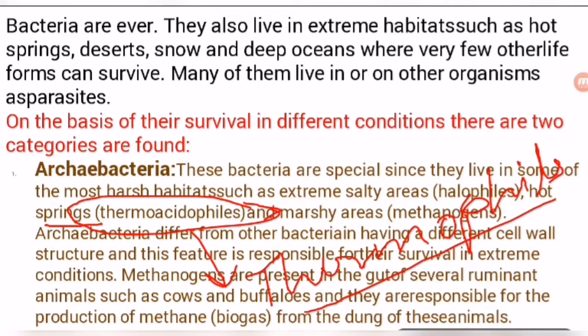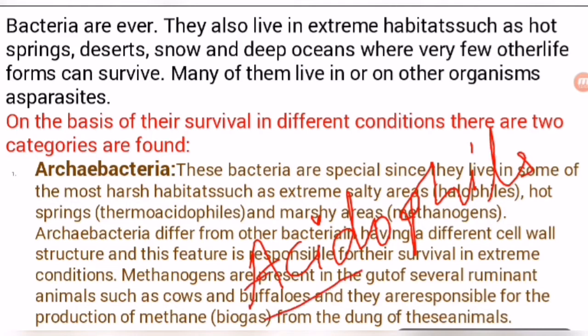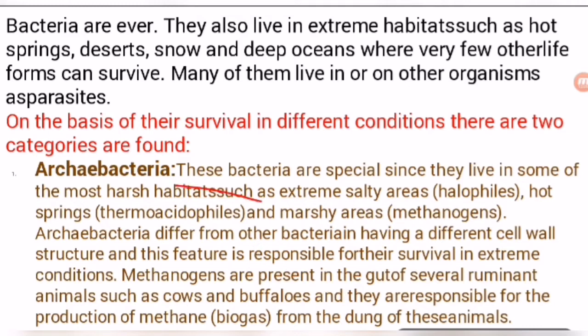Another term is used, acidophils. Acidophils means bacteria that can survive in acidic condition, extremely acidic condition. So acido means acidic, phils means to attract. Some bacteria are attracted toward the acidic condition or extremely acidic conditions. So these bacteria are known as acidophils.